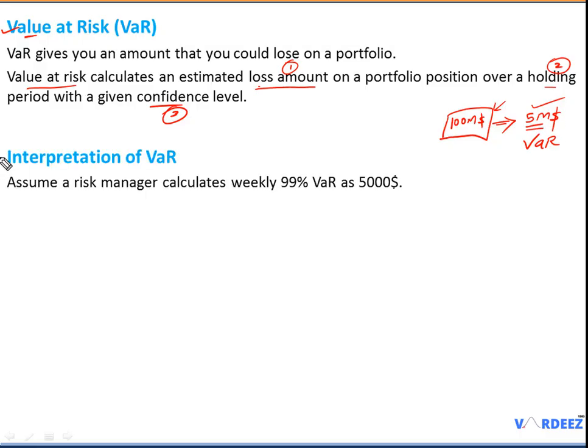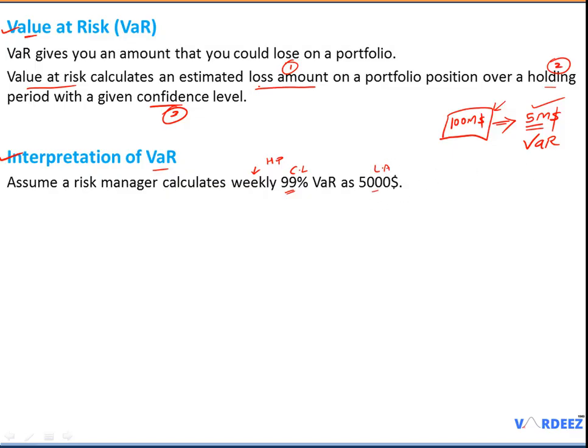Now let's look into the interpretation of value at risk. Assume that a risk manager has calculated weekly 99% VaR as $5,000. Notice this weekly is our holding period. We are interested in calculating the VaR for a week, and the confidence level or probability level is 99%. Whatever amount we give out, I have to be 99% confident in that. And finally, the loss amount is the amount that we have calculated.